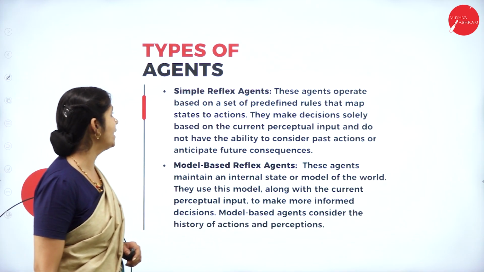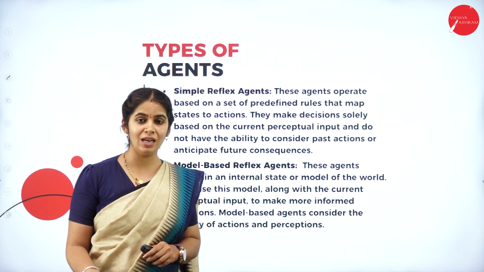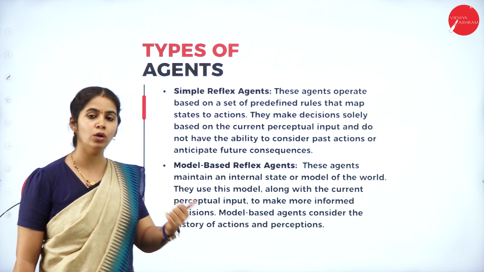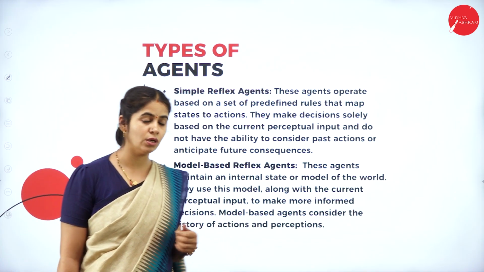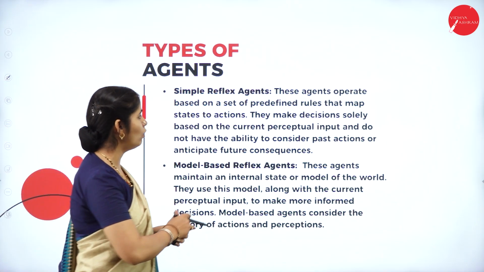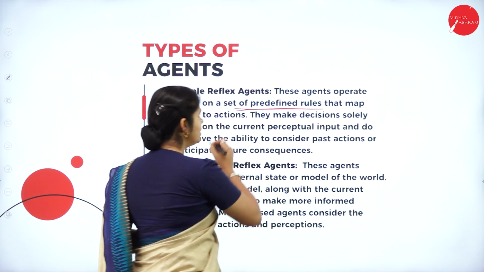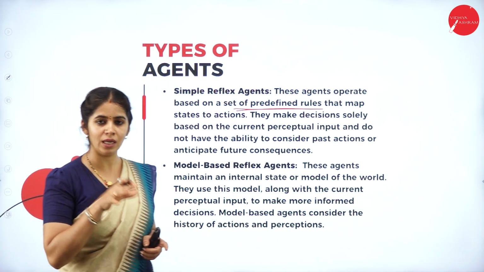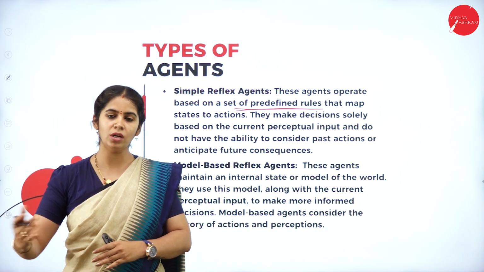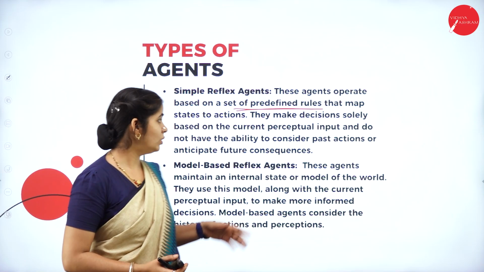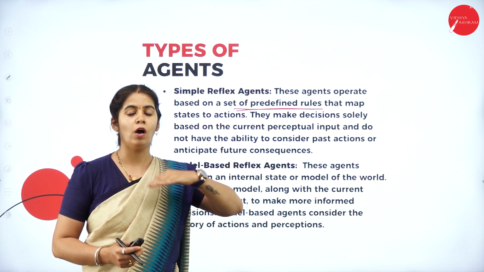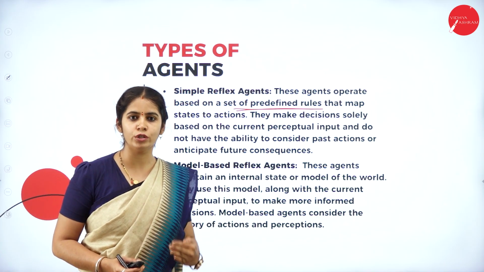Now we'll move on to the types of agents. We have basically 4 types of agent. One is the simple reflex agent, then the model based agent, the goal based agent and the utility based agent. What are we doing in the simple reflex agent? These agents operate based on a set of predefined rules. How is it going to work? At a particular instant, depending on the condition we have given, it's going to give the action. So that is called a simple reflex agent. Simply it will reflect or respond to the current situation.